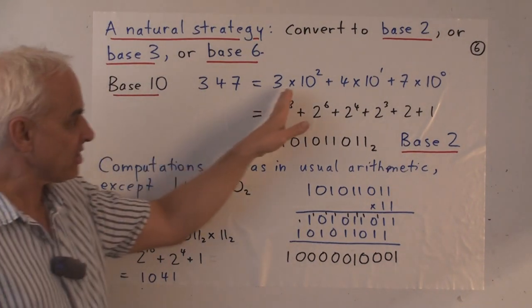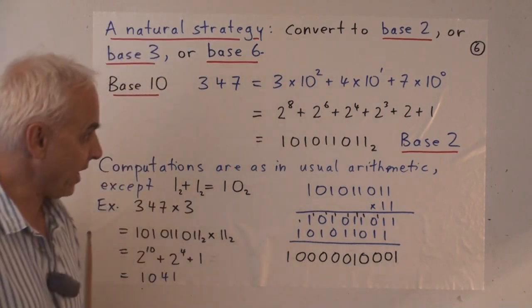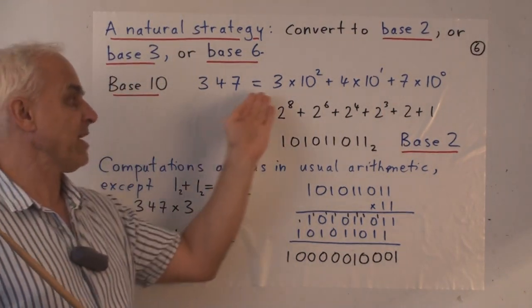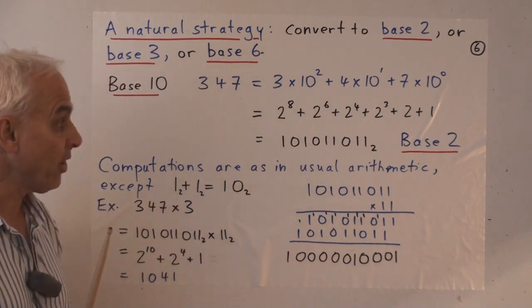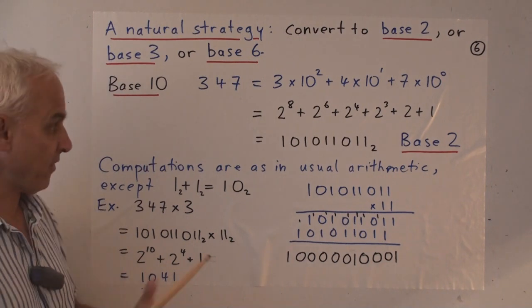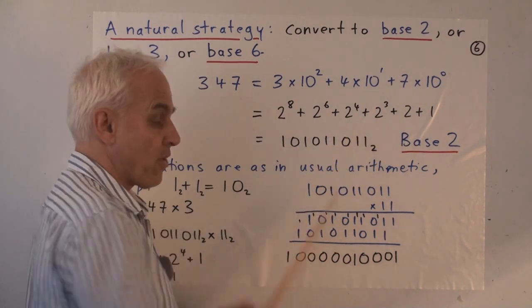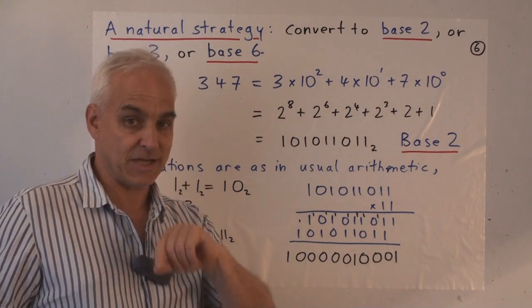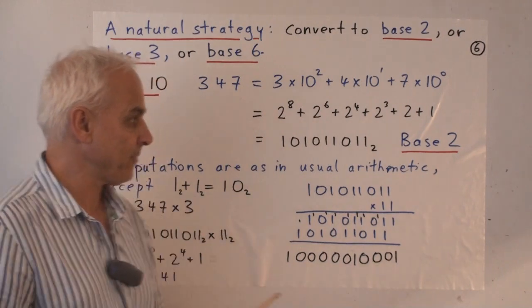All right, there's nothing that special about 10, except for the fact that we have 10 fingers on our 2 hands. And we can also represent numbers in different bases. In particular, we can write a number like this in base 2. And what that involves is writing it out in terms of powers of 2, where the coefficients now are just between 0 and 1, again going up to 1 less than the base.